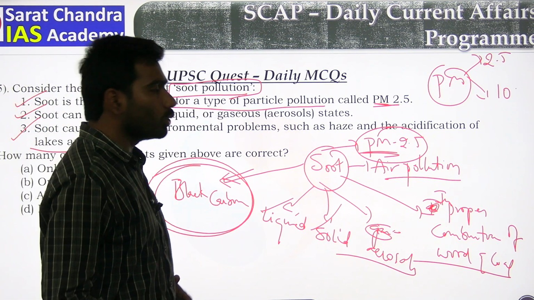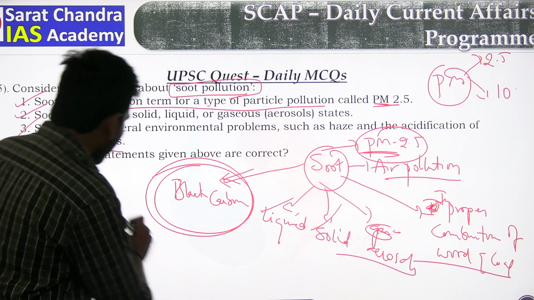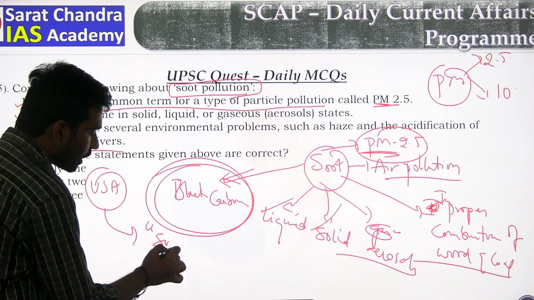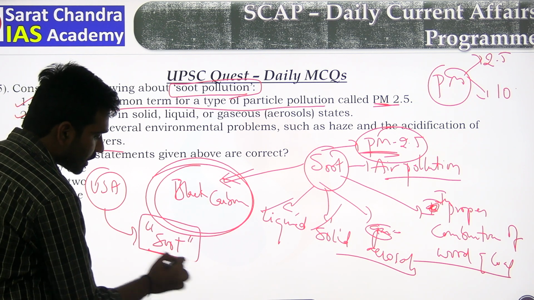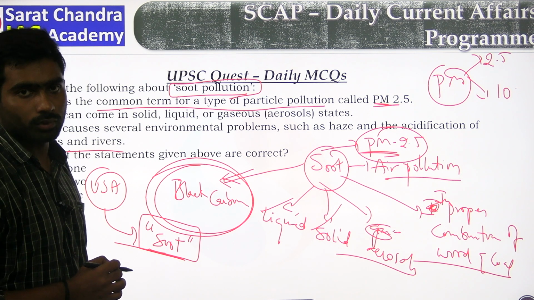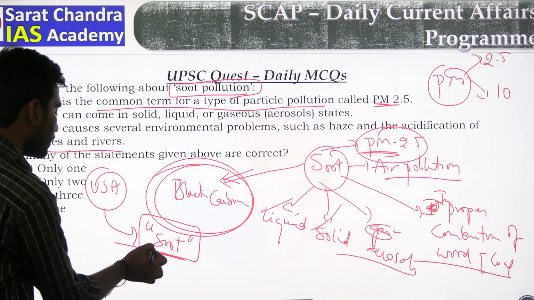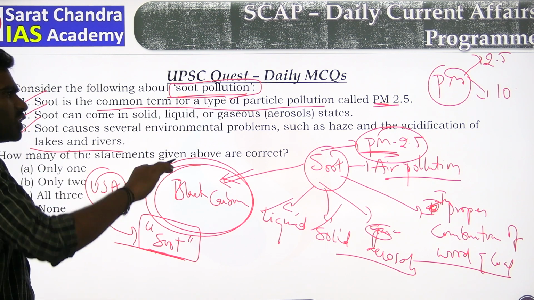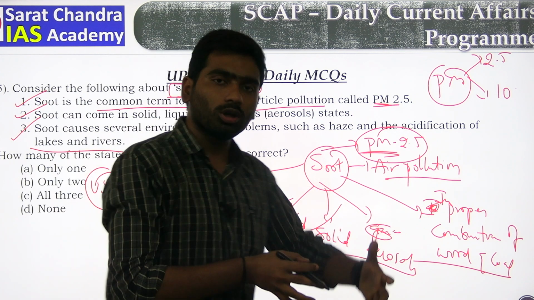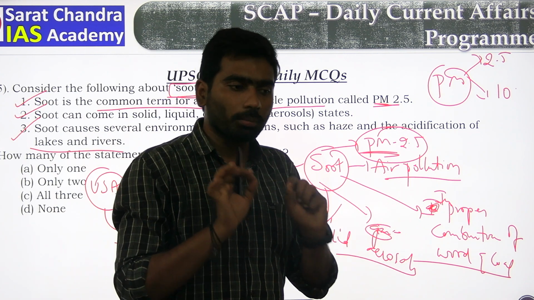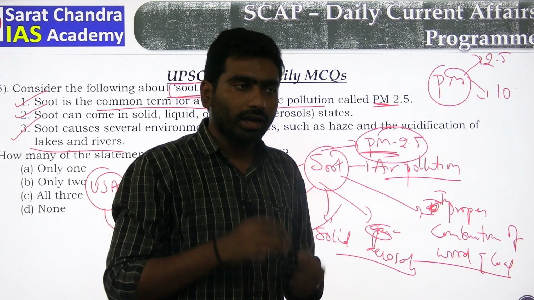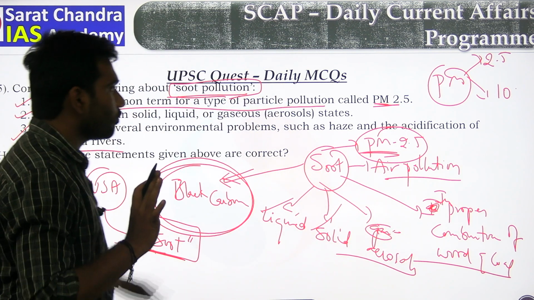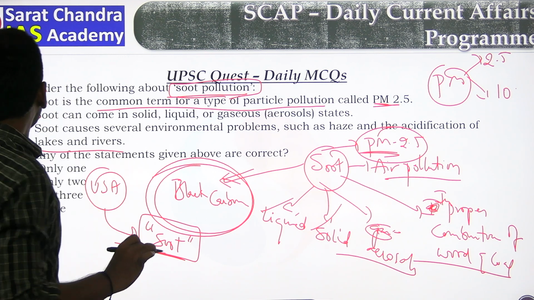Why is the question in use? The USA administration took a decision to counter the instances of soot. So in this context the question is about soot pollution. Soot pollution is not a different type of pollution, it is a part of air pollution only, but soot is one of the major pollutants. It is a major black carbon pollutant. So it is of size 2.5, so all three statements are correct.